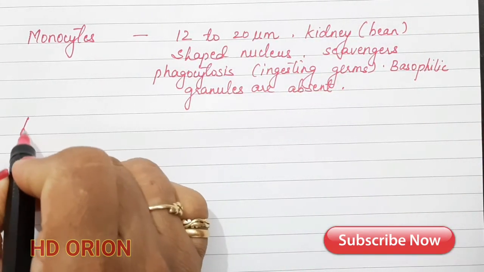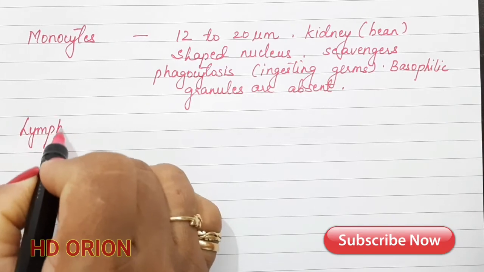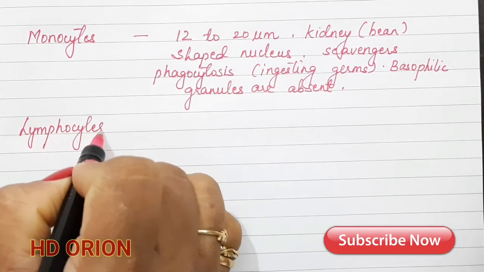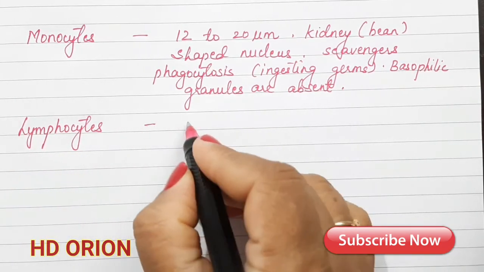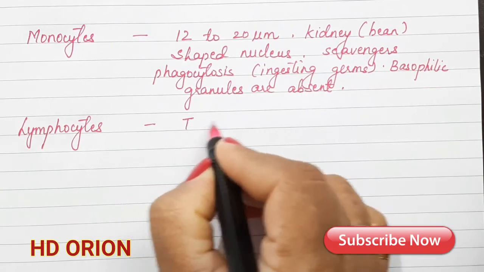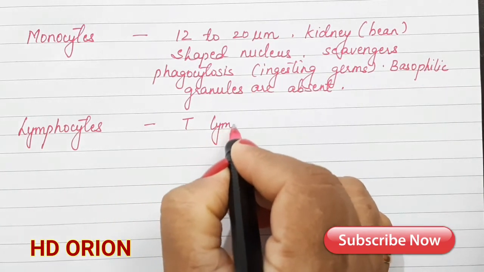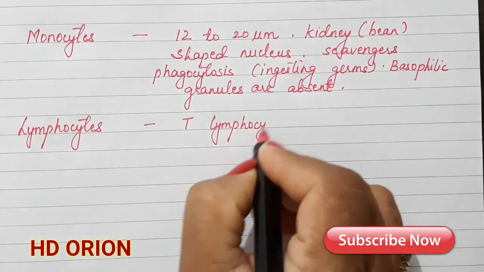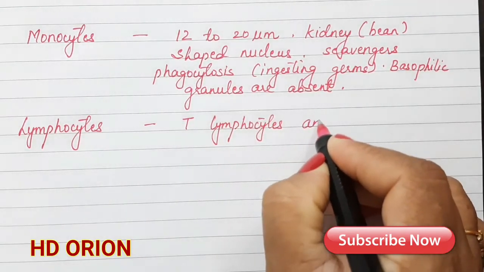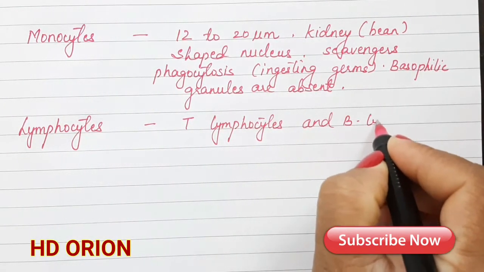Now let us see lymphocytes. Lymphocytes are of two types, T lymphocytes and B lymphocytes.